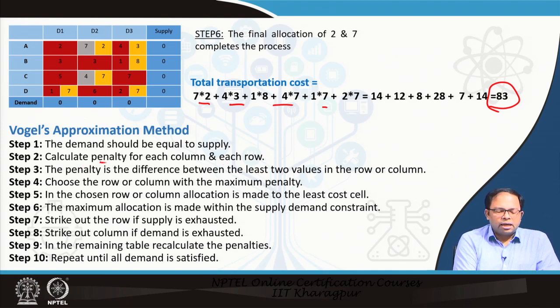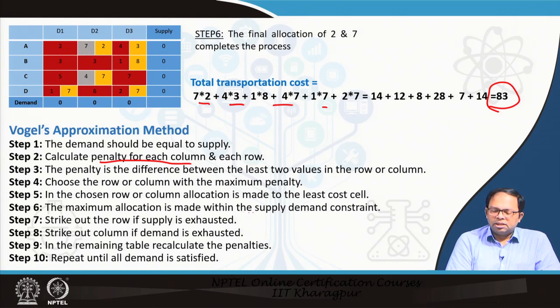So the first step is to calculate penalty, and the penalty is the difference between the least two values in a row or column. So we choose the least two values in that particular row, and we take the difference, and that is the penalty, and we do it row wise and column wise. Then in the chosen row or column, allocation is made to the least cost cell. So whichever has got the maximum penalty, we choose that particular row or column, and then we allocate in the least cost cell.